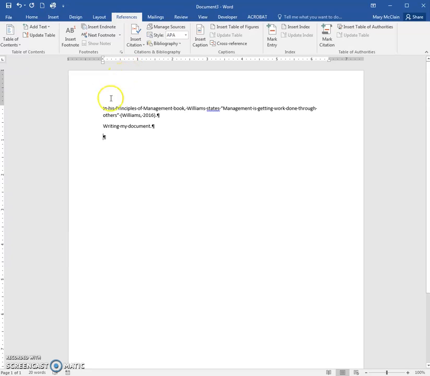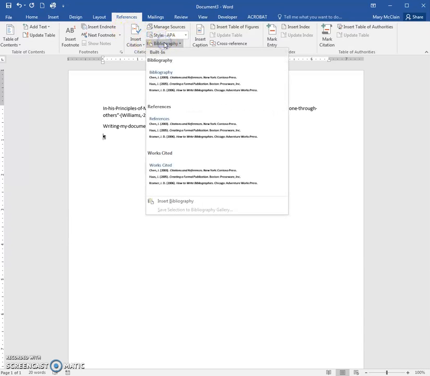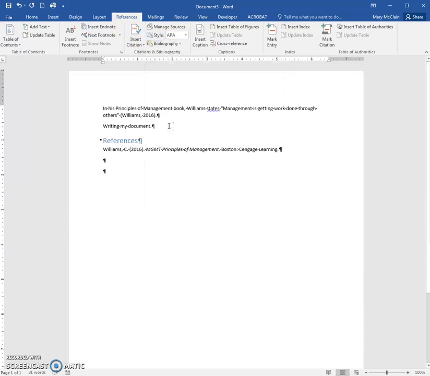Because I used Microsoft Word to put it in, I'm going to make sure I'm on this Reference tab, go to Bibliography, in this case put in References, and it will put that in the correct format, using italics where appropriate. The commas, the periods, everything is done for me. That's an easy way to use that APA reference.